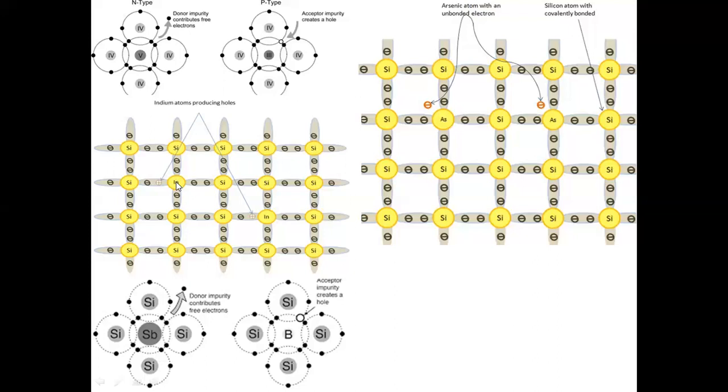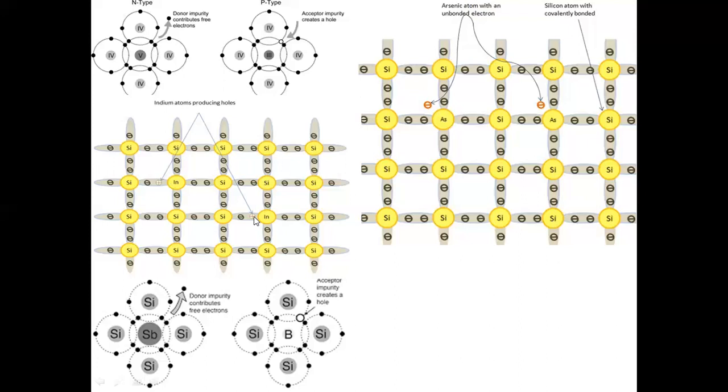When a trivalent impurity is doped in a silicon crystal, what is happening is that there is a hole that is left here. We can see that it's a hole. It is nothing but an electron deficient site which is present here. Now this electron deficient site is responsible for conduction of electricity.